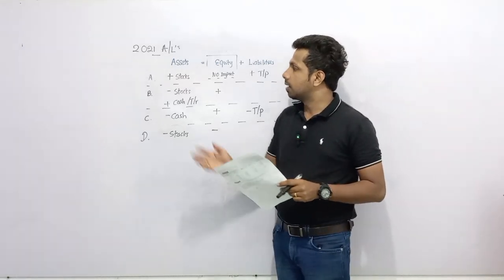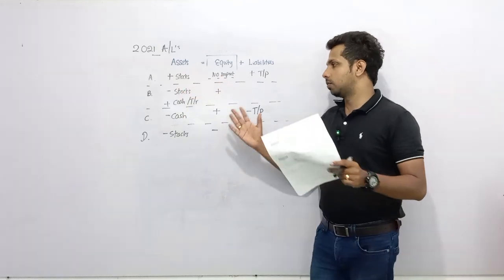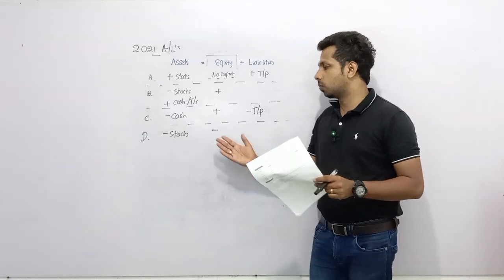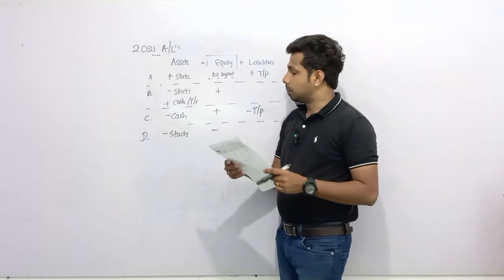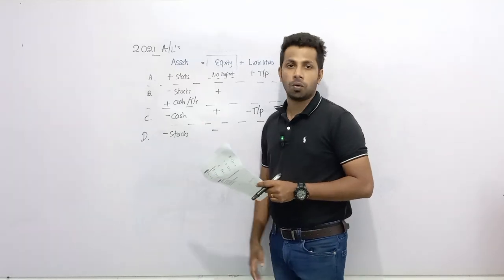So the answers are: for the first one, there's no impact on equity. Second one, equity increases. Third one, equity increases. And fourth one, my dear children, letter D, equity decreases because of drawings, right? So I think this is easy for all of you.